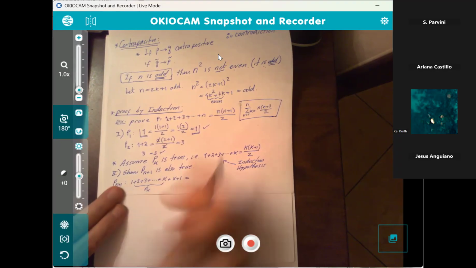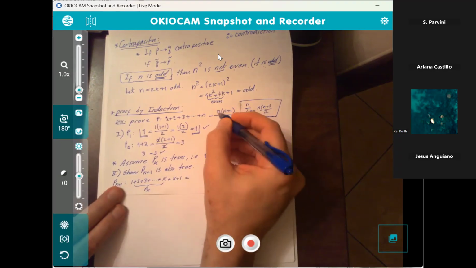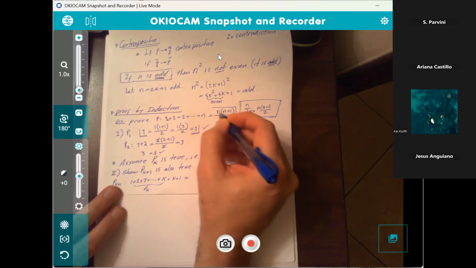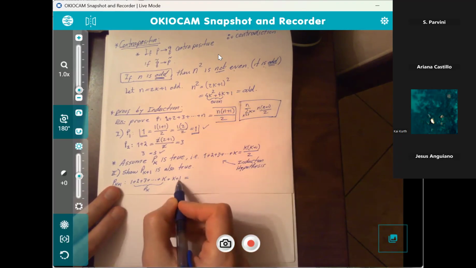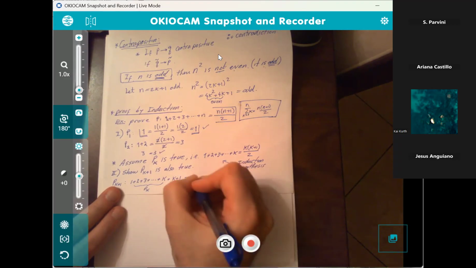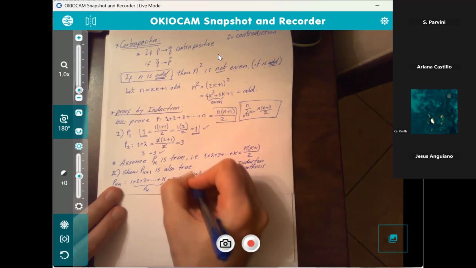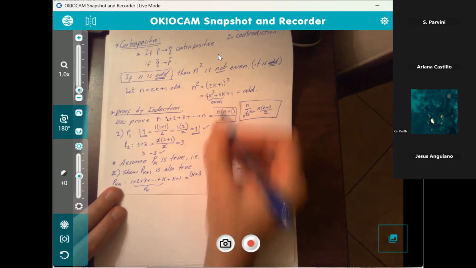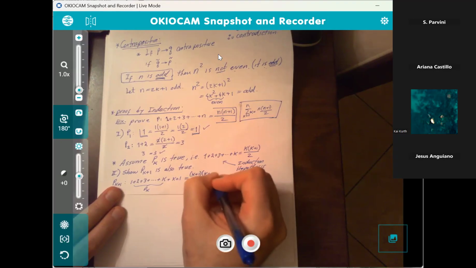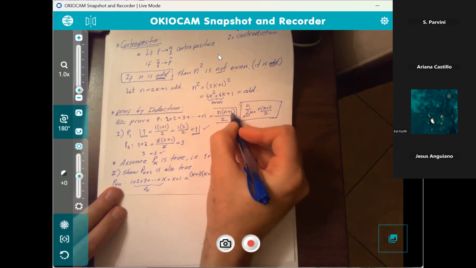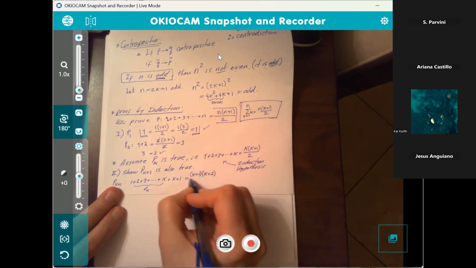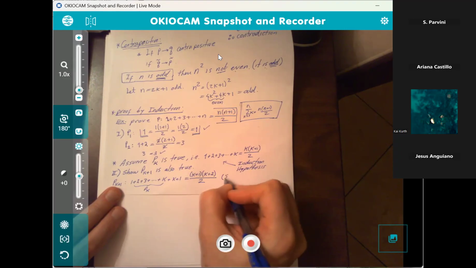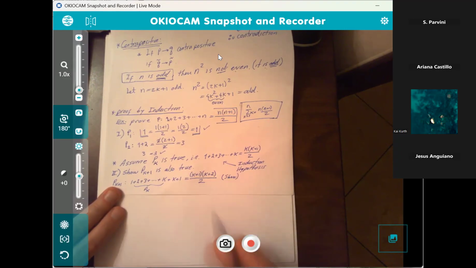Now, the formula that you see up here, n plus 1 over 2, when you change this for k plus 1 terms in the series, this is going to become k plus 1. See the n here? Turns into k plus 1. This n turns into k plus 1. And then the plus 1 that's already there makes it k plus 2, divided by 2. This is what we need to show. We need to show that this will work.